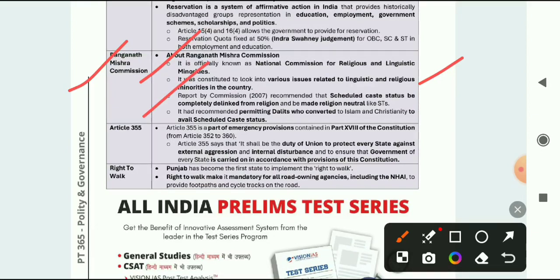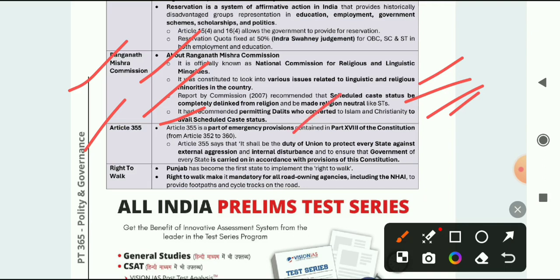Its report in 2007 recommended that scheduled caste status be completely delinked from religion and made religion neutral like ST. It recommended permitting Dalits who convert to Islam and Christianity to avail scheduled caste status. So different views were placed by this commission. It was mainly regarding religious and linguistic minorities. You must know this.